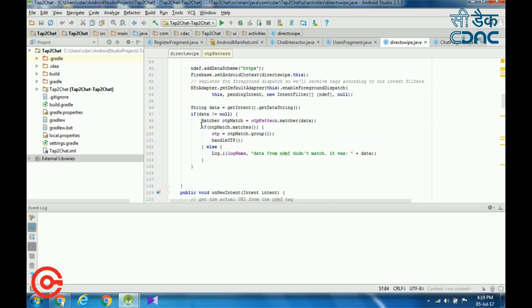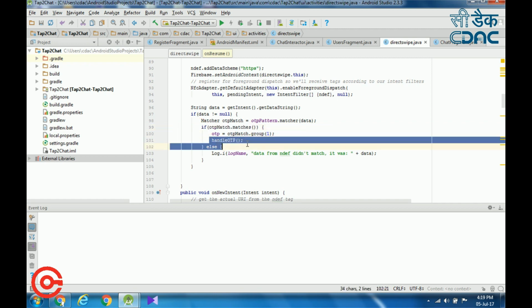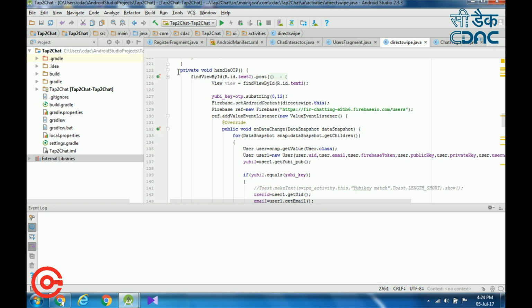If that OTP matches, then we are invoking the handle OTP function. The handle OTP function is used to validate the OTP, and also to check if that YubiKey device is already assigned to any user. We can extract the information from the database and compare it with the particular YubiKey. I extract the first 12 characters of that OTP because every time the OTP is generated from the Yubico Neo, the first 12 characters will be the same.